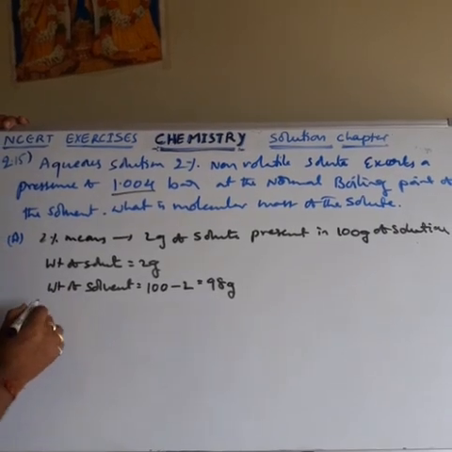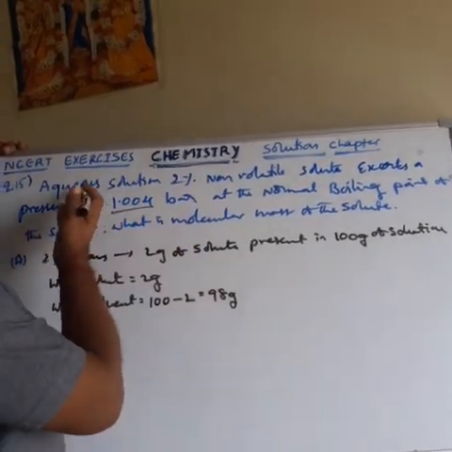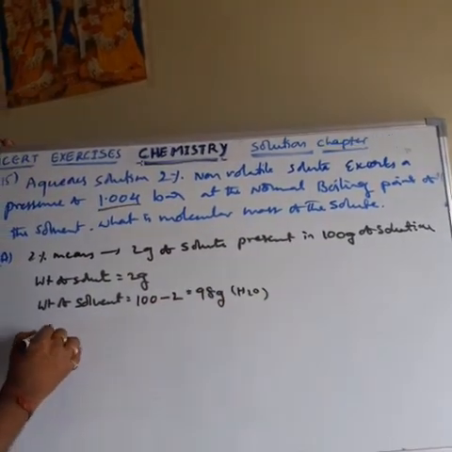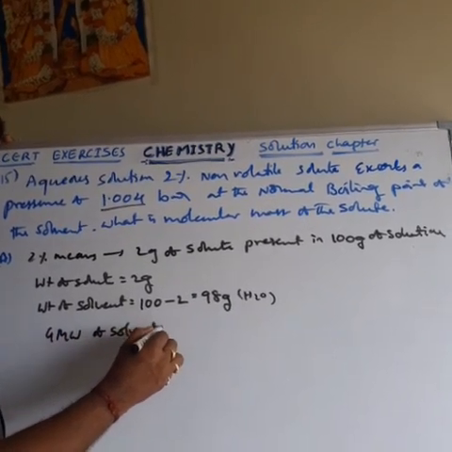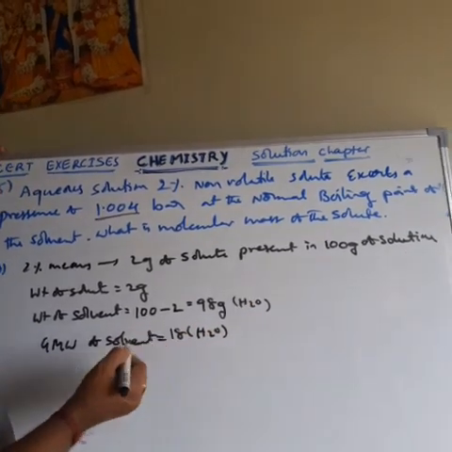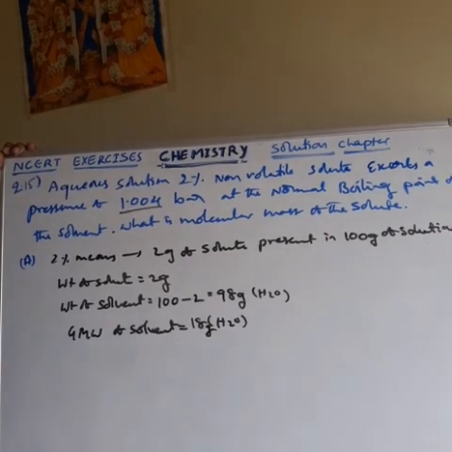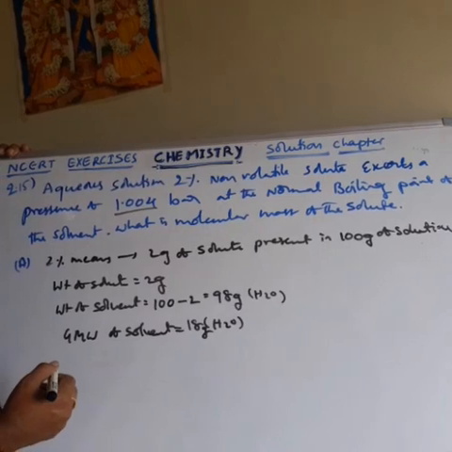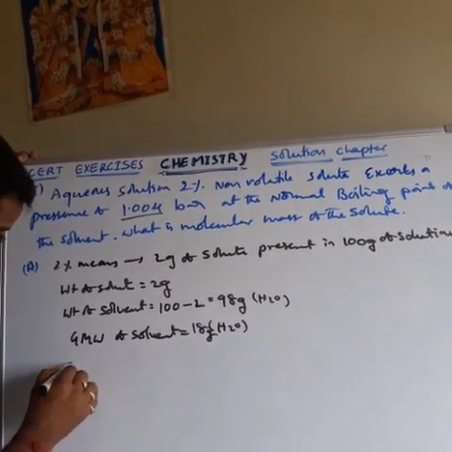Okay. Then the weight of solvent is complete. Here solvent means aqueous solution, that means water, H2O. Then the gram molecular weight of solvent is 18 grams. Water, H2O, the aqueous solution. Gram molecular weight is 18 grams. Then next, what are they giving here?